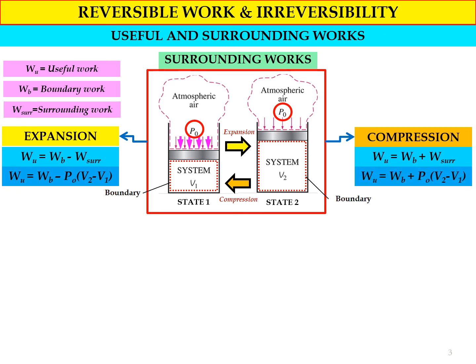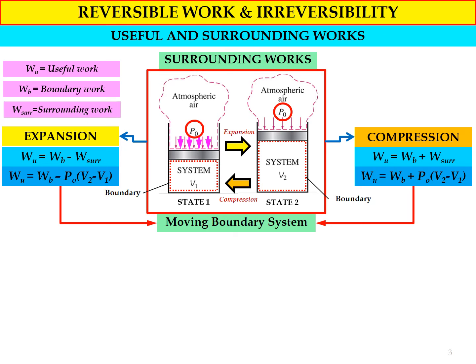Now we have a plus symbol because the direction of force for the compression and the direction of force due to the atmospheric air are parallel. Okay, so the directions are parallel. So now, instead of negative as for the expansion process, for the compression process we have a positive symbol, where WU equal to WB plus P naught times V2 minus V1.